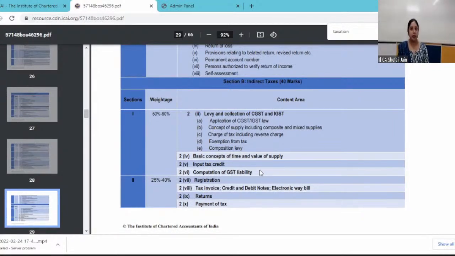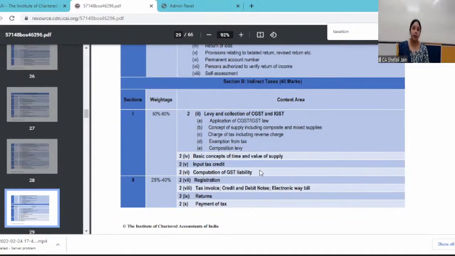And this section covers the substantive provisions. In this, all the substantive provisions are there: your levy, basic concept of time and value of supply, then the input tax credit is there, and computation of GST liability. So if a question comes in the examination for computation of GST liability, then these are the topics which are covered in Section 1. They all become very relevant for you.